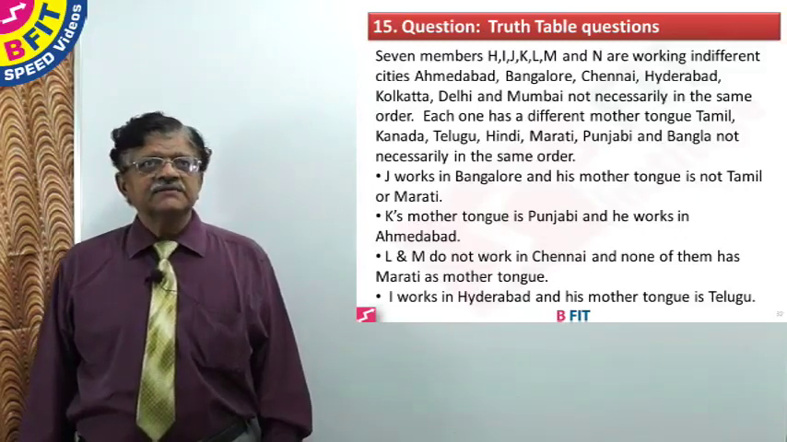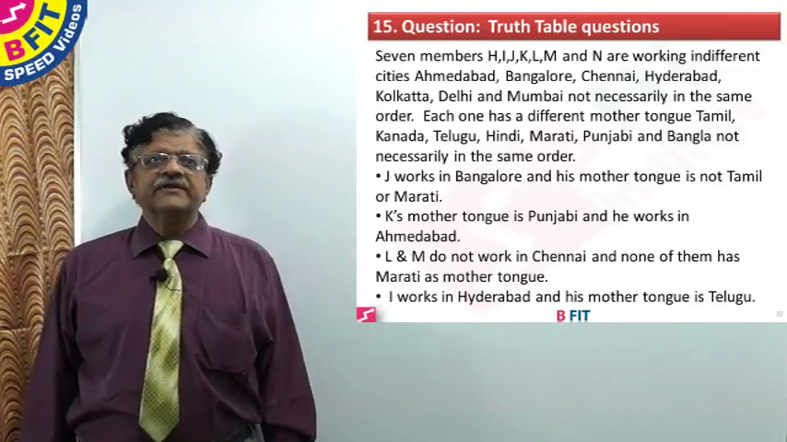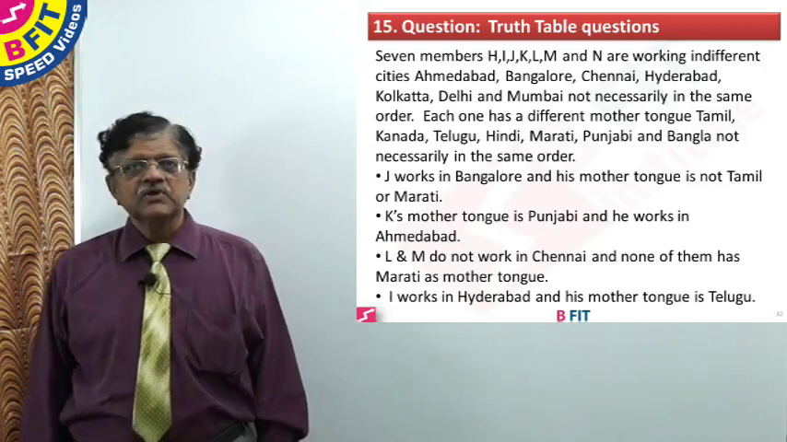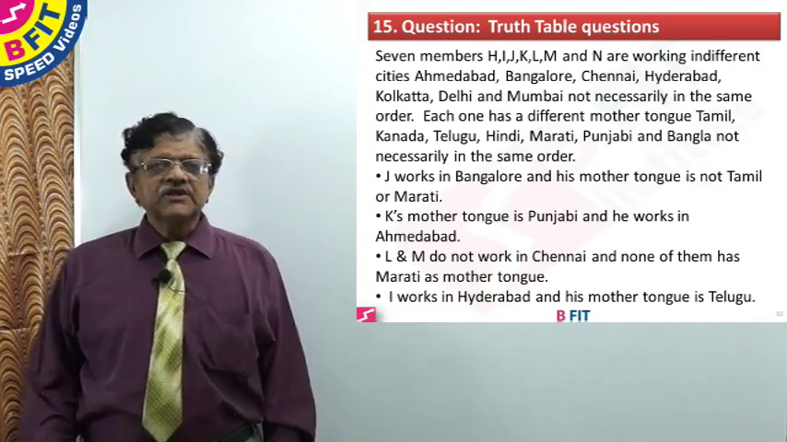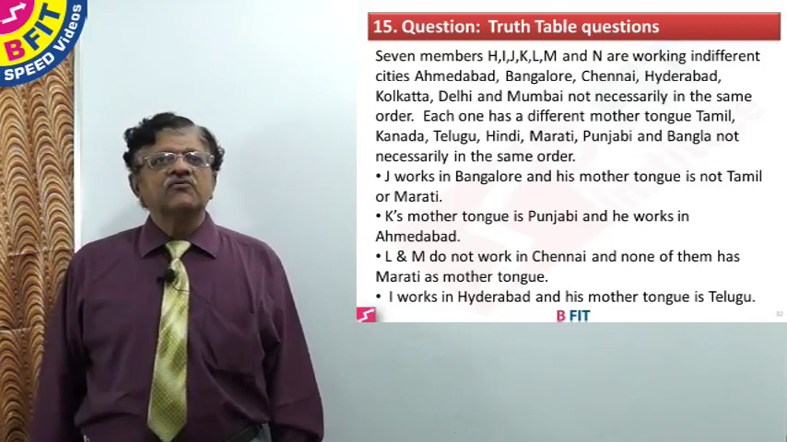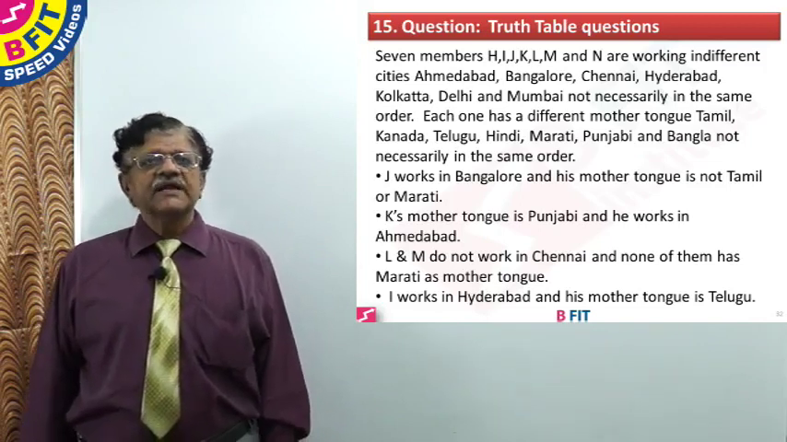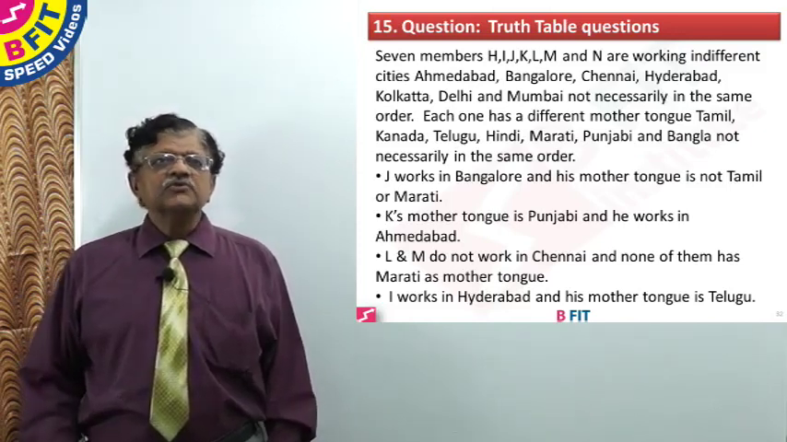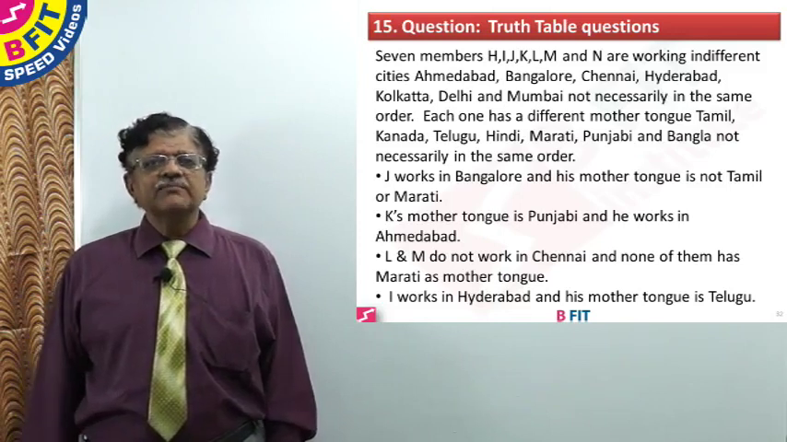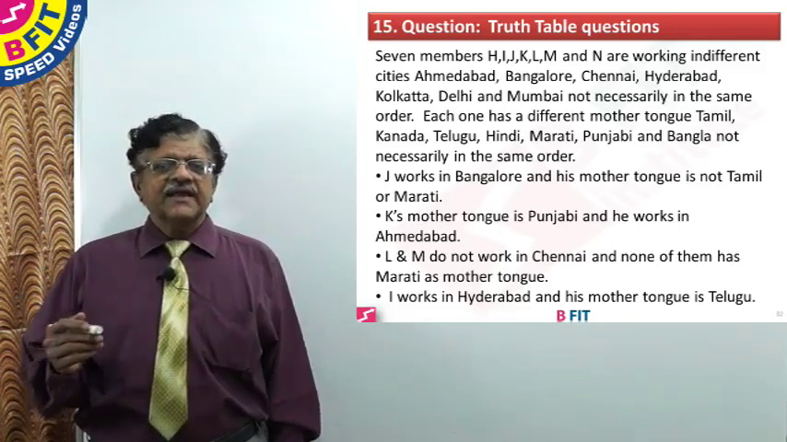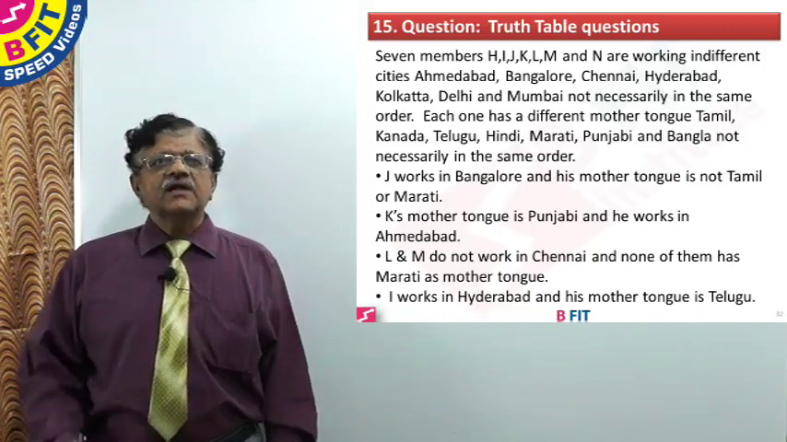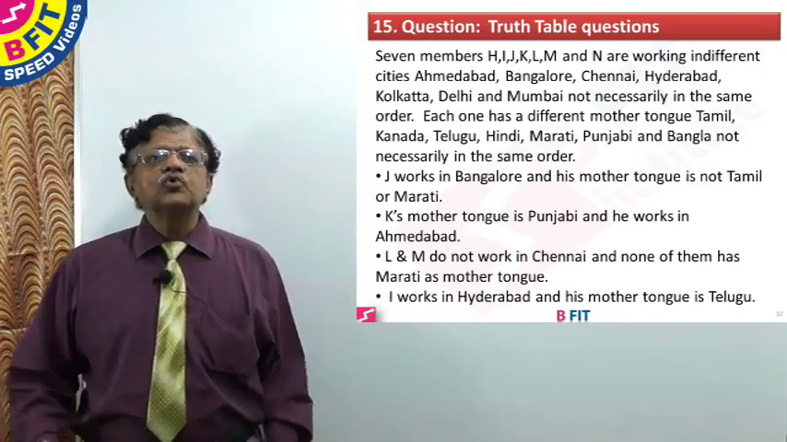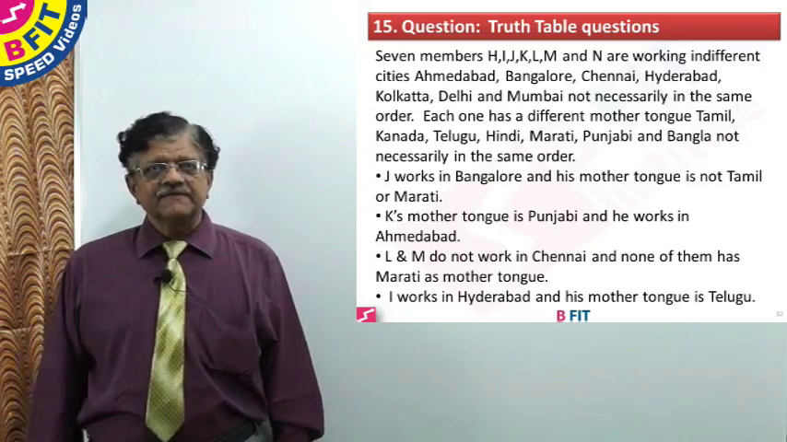Let us see the next question, question number 15. Question number 15 is based on truth table. Truth table is a very important tool for solving some difficult problems in reasoning. In truth table, we follow a simple principle of ticking the correct position and then marking the wrong positions. We use cross and tick as a good tool to arrive at the correct answer.